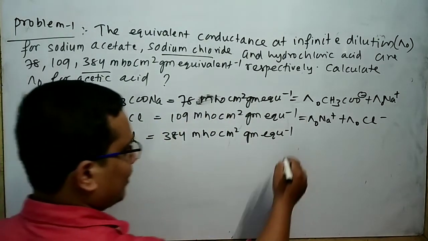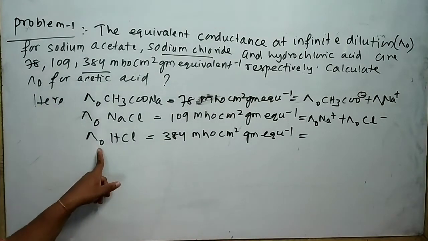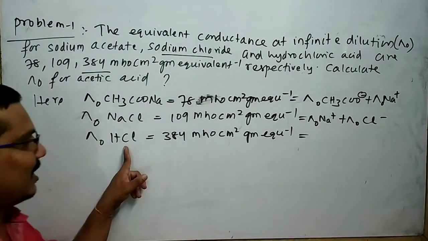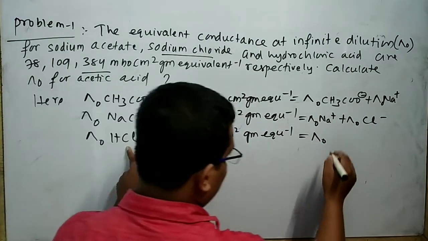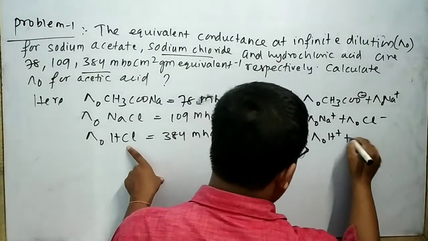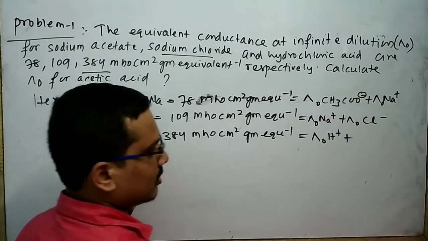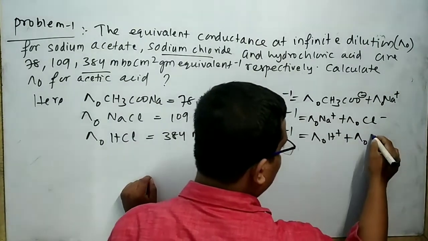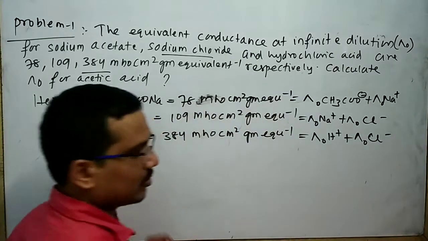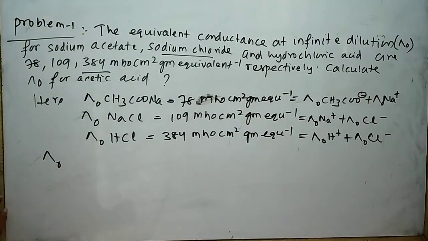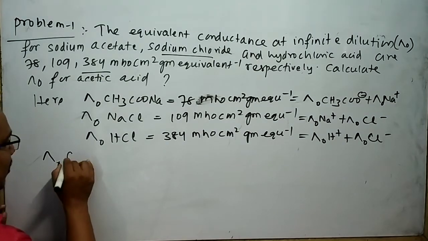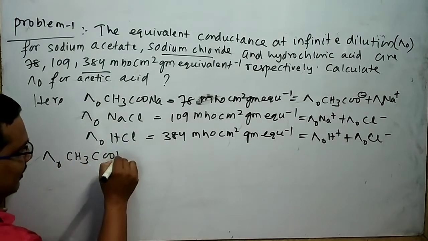Similarly, for HCl equal to that for H plus plus that for Cl minus. Our aim is to find out the equivalent conductance at infinite dilution for acetic acid.